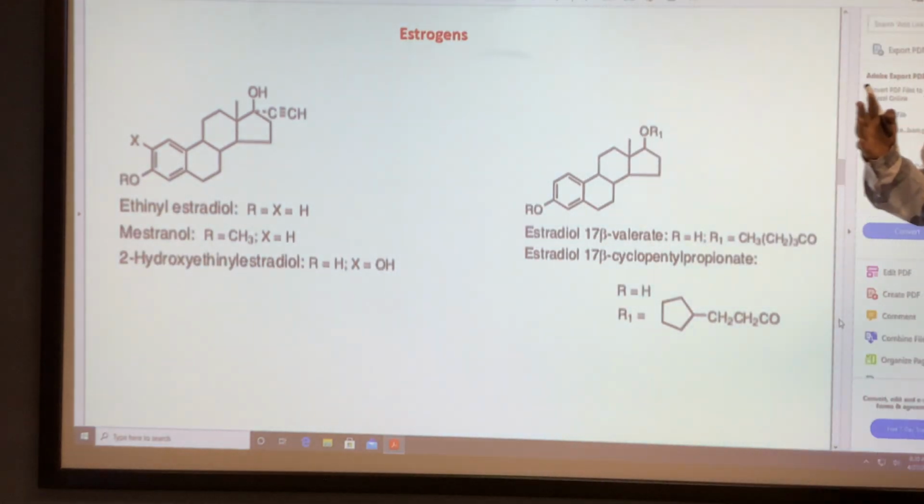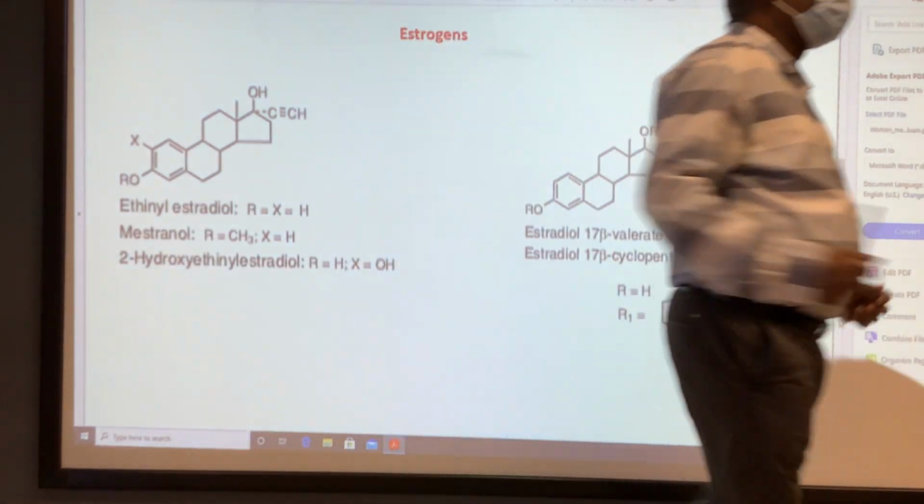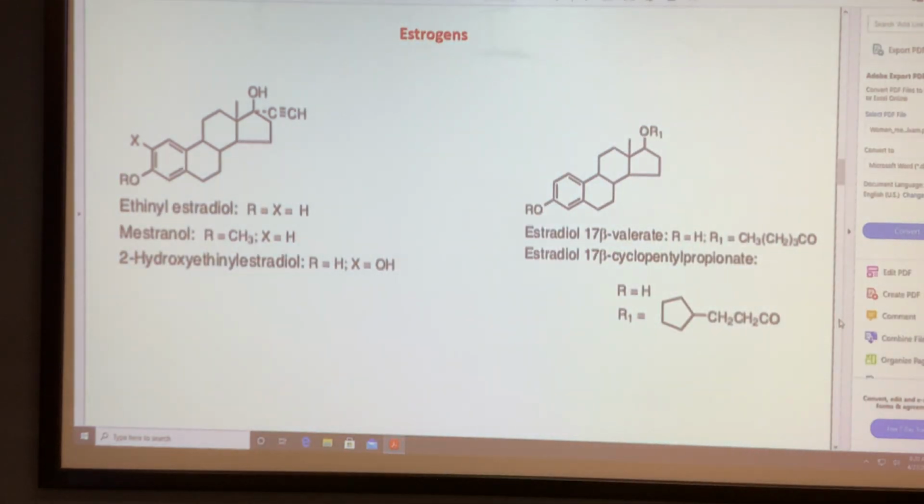So mestranol is not an active compound, it's a prodrug. Once it gets absorbed, the methyl group is cleaved and you get ethinyl estradiol as the parent compound. So ethinyl estradiol is the active compound, mestranol is the prodrug.